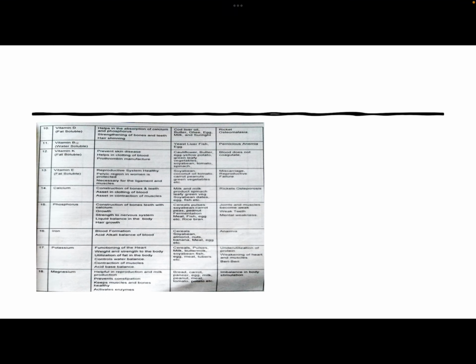Their functions are indicated, their sources and best sources, and their deficiency if we are not consuming these types of nutrients.